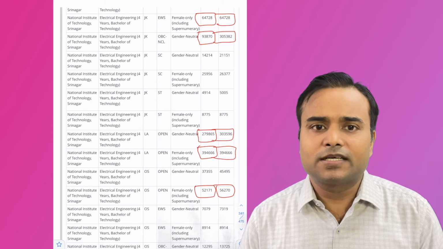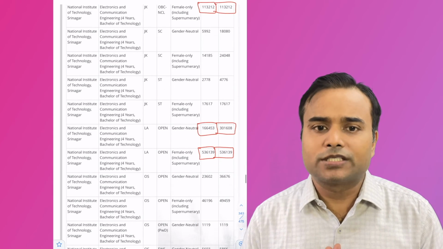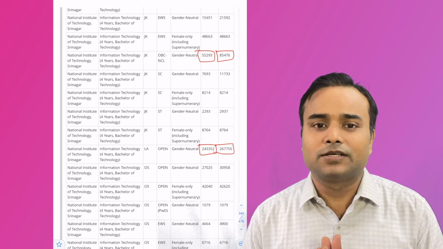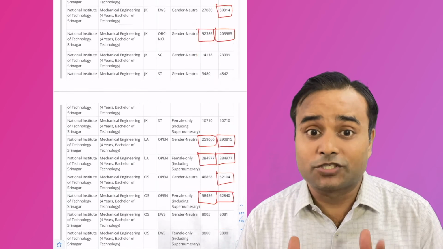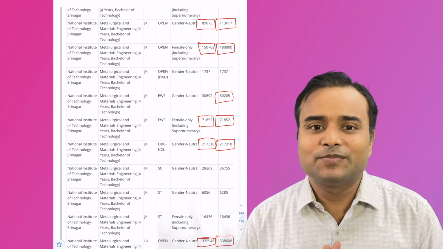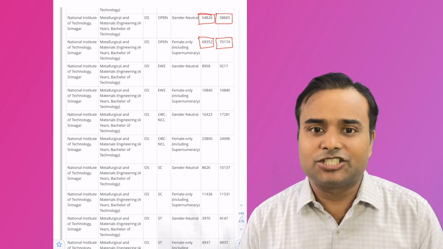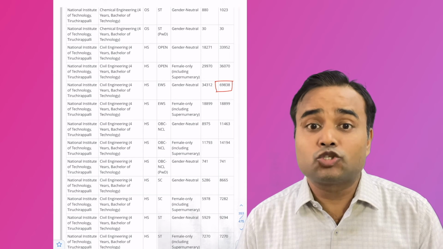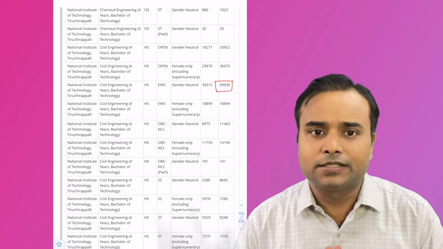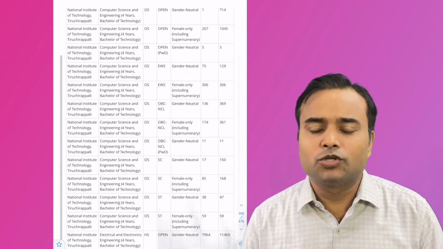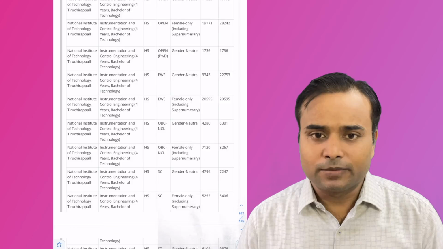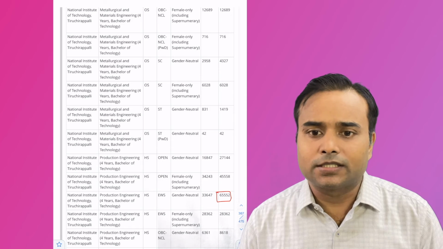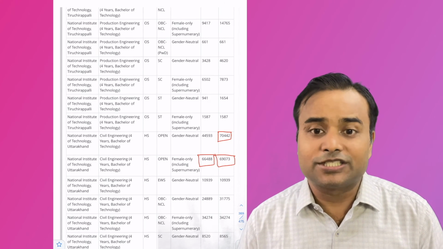NIT Srinagar, so many branches are available: electrical engineering, computer science, which is very good, electronics and communication, information technology, mechanical engineering, metallurgical and material engineering. And NIT Tiruchirappalli, that is the topmost NIT, civil engineering available in EWS quota. Production engineering also available.